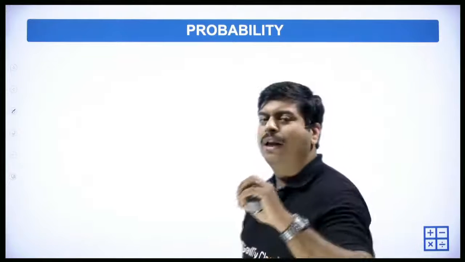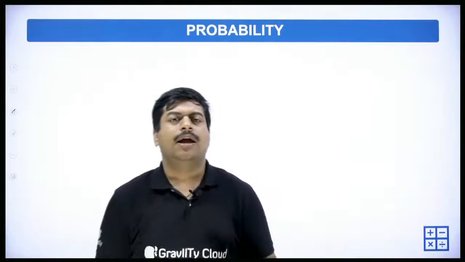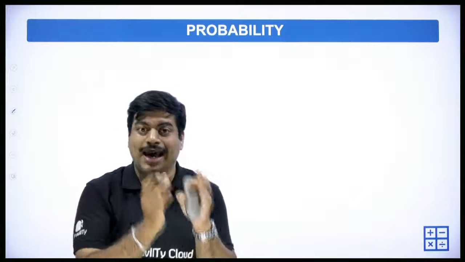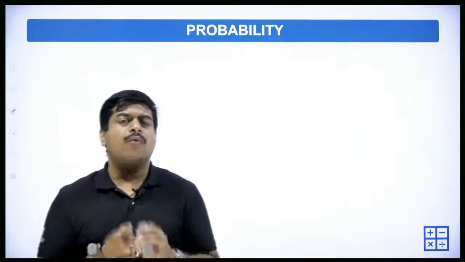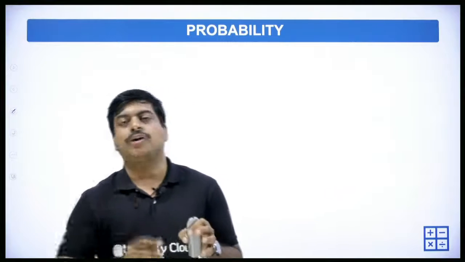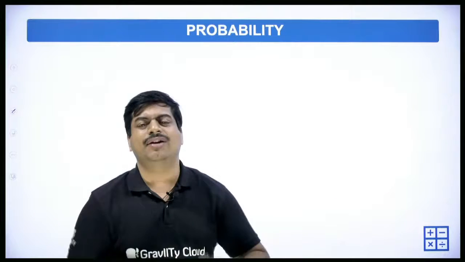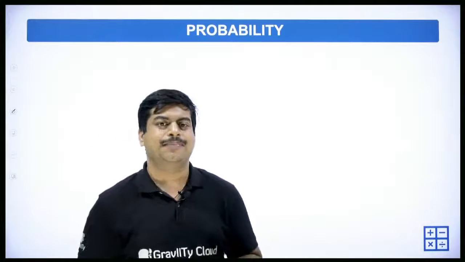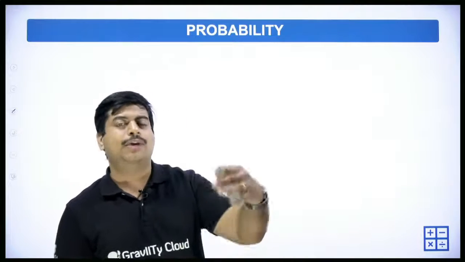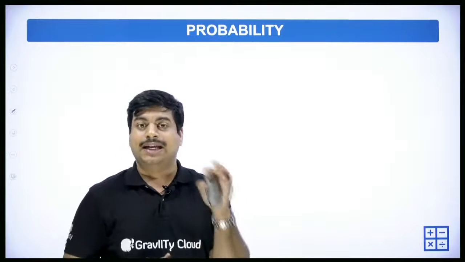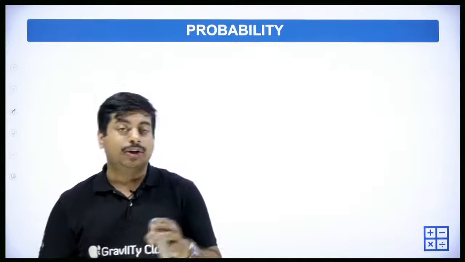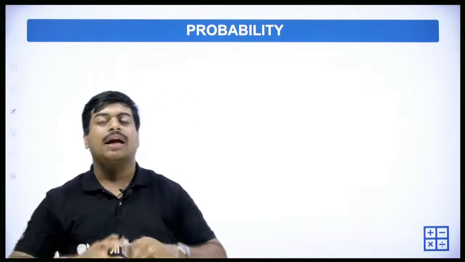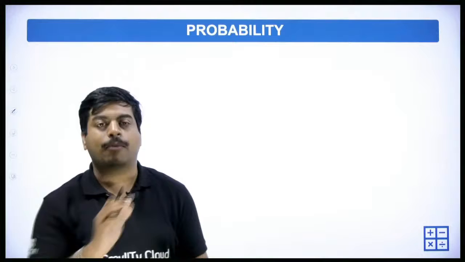So first of all, let's see what this probability is. I'll give you a small example. Let's say we are throwing a coin. You get a head or tail. So what is the chance that you get head or tail? Generally, in normal terms, we say a 50-50 chance. For example, you and your friend are playing a game. If you get head, you will win the game. So your chance of winning the game is 50%. That is something related to probability.